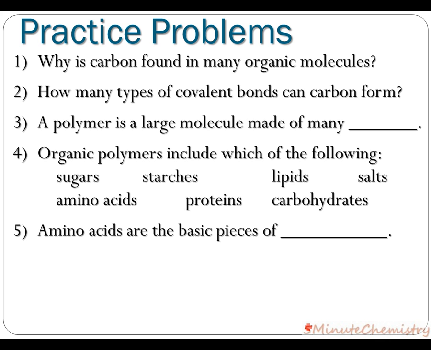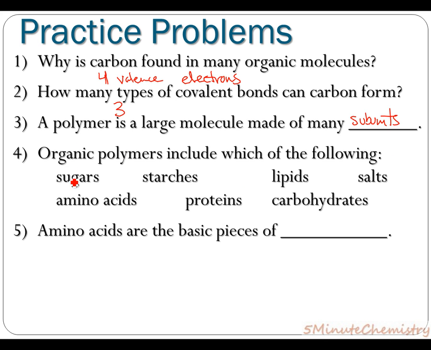Now I'll give you a second to pause this, get your practice done, and now I will assume you've done that and continue. Why is carbon found in many organic molecules? Because it has 4 valence electrons. How many types of covalent bonds can carbon form? There are 3 types of covalent bonds. It can form single, double, and triple bonds. A polymer is a large molecule that is made up of many smaller covalent groups known as subunits or monomers.